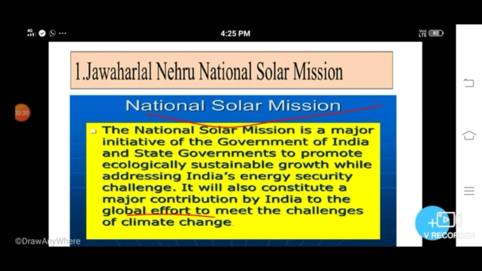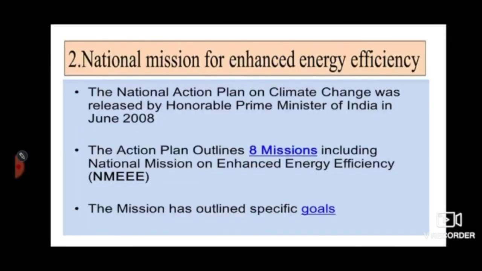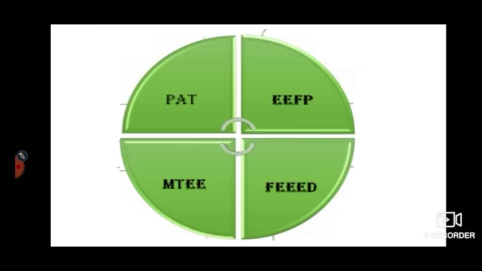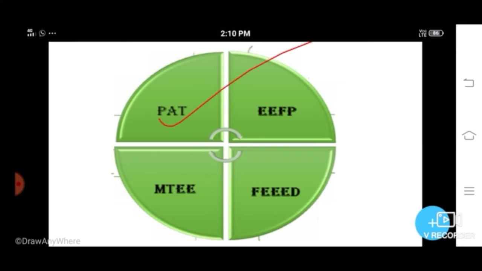Next mission, the National Mission for Enhanced Energy Efficiency. This mission promotes the market for energy efficiency by introducing innovative policies and effective market instruments. It includes PAT, which stands for Perform, Achieve and Trade. Then EEFP, that means Energy Efficiency Financing Platform.